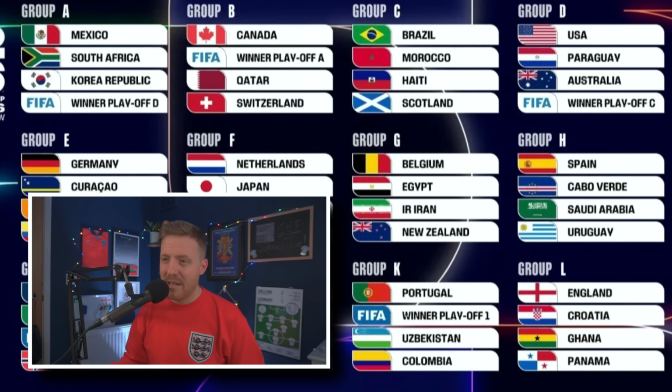Cape Verde, Saudi Arabia, they're going to struggle to get out of that alongside Uruguay and Spain, and I'd expect Spain to walk that. I think Spain and Uruguay, by the way, is a great game. I really look forward to seeing that.